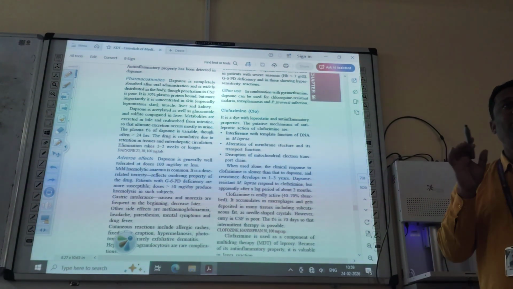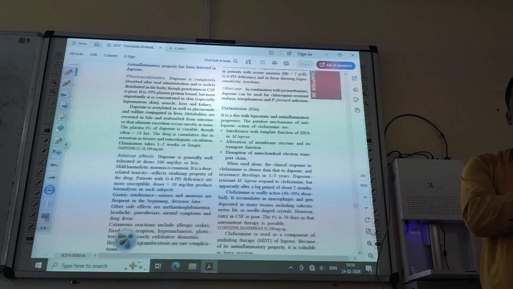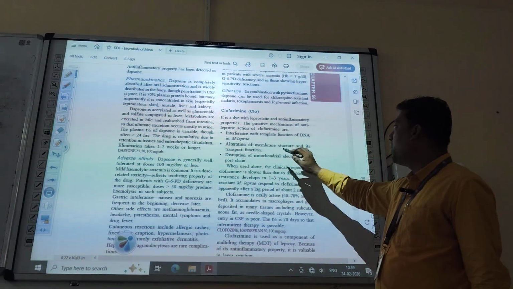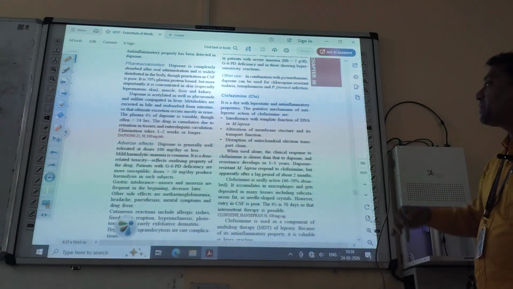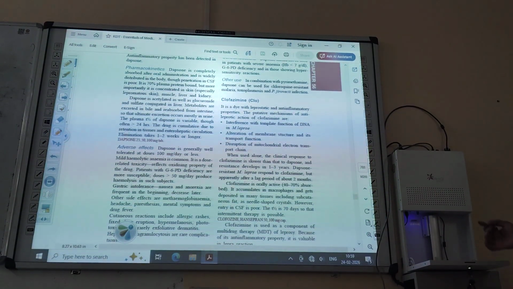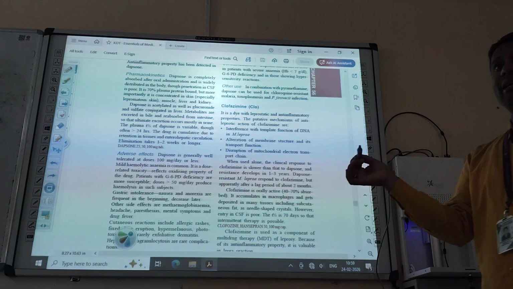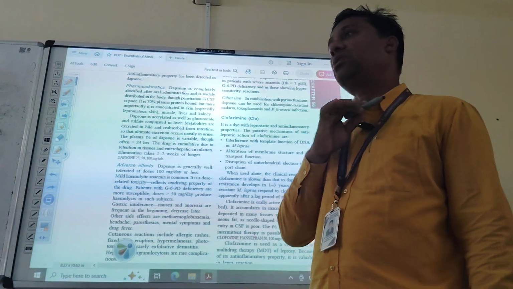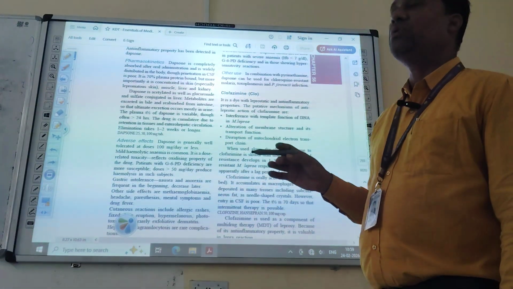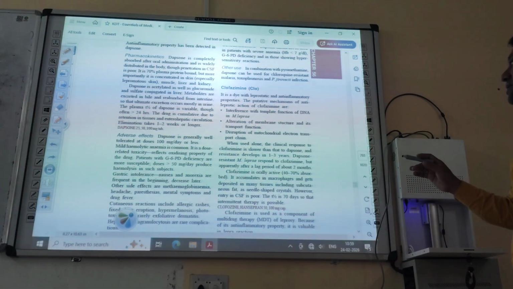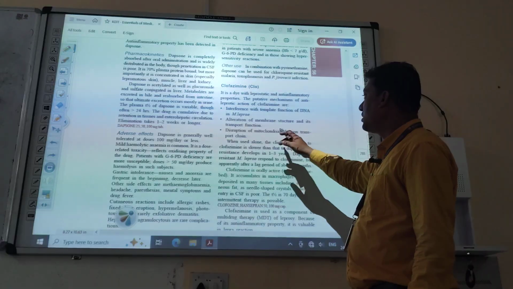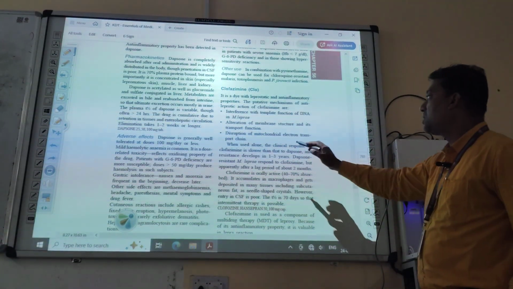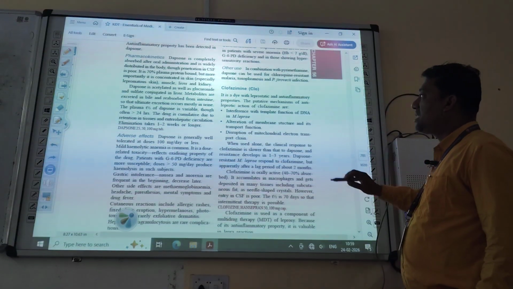Substances which should not be transferred into the cell can cross through. Okay, this is about the membrane structure. It will alter the membrane structure and its transport function. Transport means through the membrane, the active and passive transport, and it will be totally altered due to the structural differences of the bacterial cell membrane. Okay, then disruption of the mitochondrial electron transport chain.